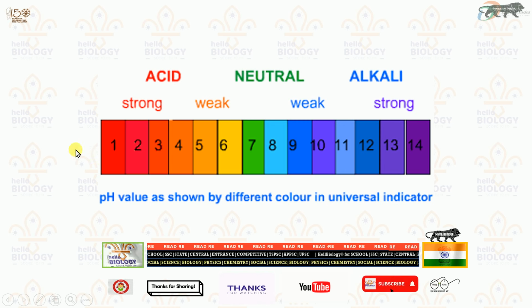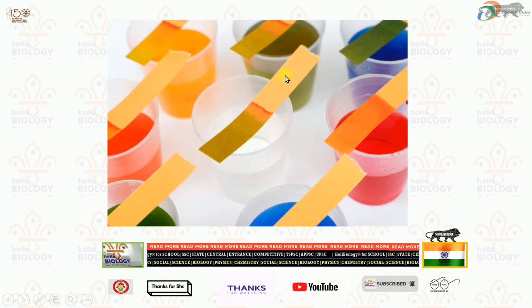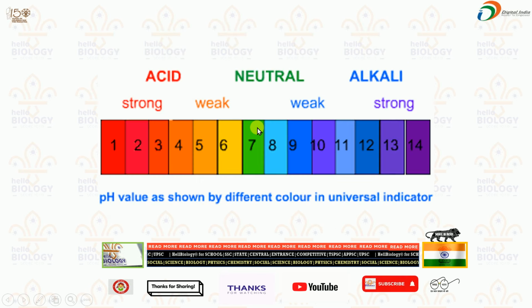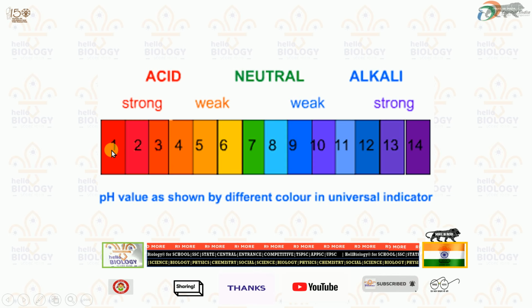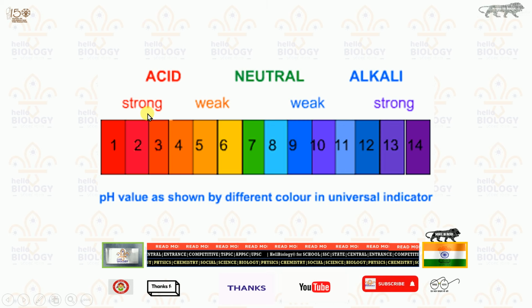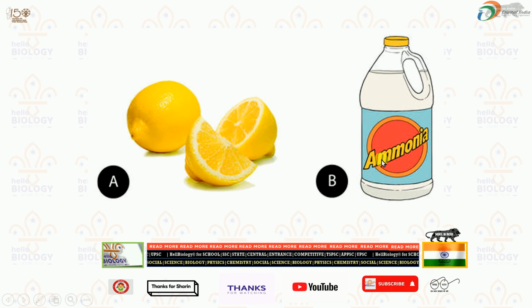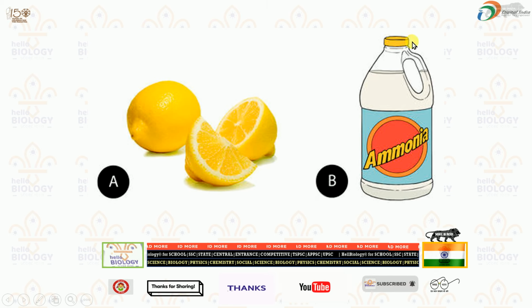We can use it anywhere in the world, anywhere we can dip. In the market it is available. In chemical shops they will supply this pH paper. Nearly 20 to 30 papers will be there in one bundle, and one bundle will cost nearly 200 rupees or so. Understood? If any liquid or food item gives a strong red color, it means they are strong acids, and from here weak acids, and this is neutral, and these are called weak bases, and these are called strong bases. Understood? And here A and B, you can see this one is a base, and this one is an acid.